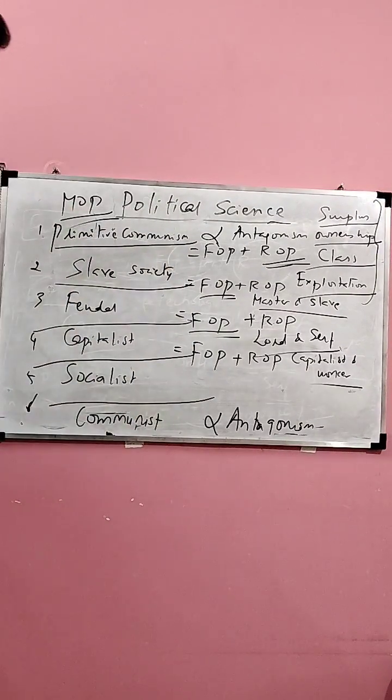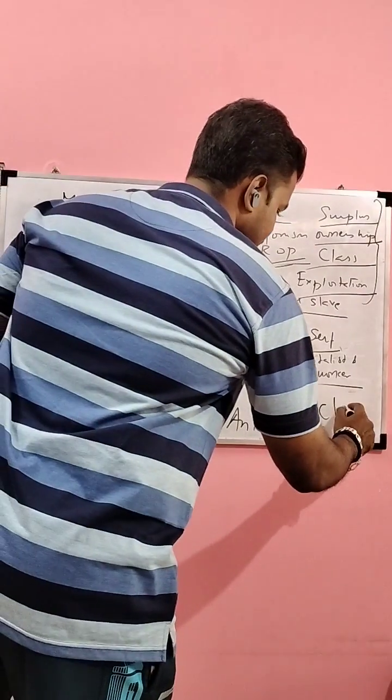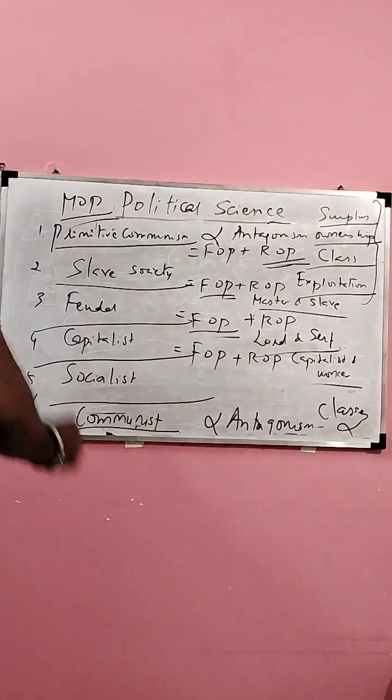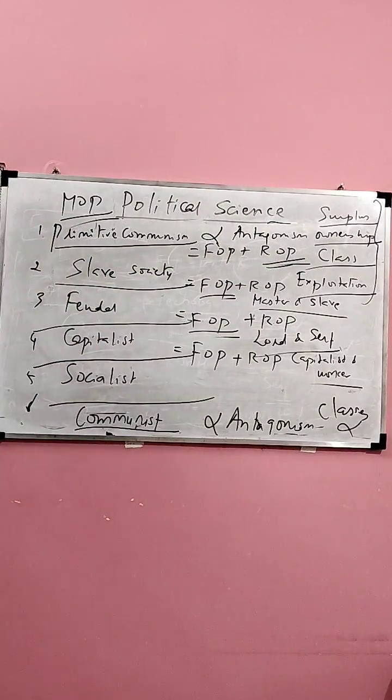So, MOP changes. In different stages in history, you will find different MOP. You will find different antagonistic classes. You will find different forms of exploitation. But you will always continue to see struggle. You will continue to see tension. This tension will come to an end only with communism. In communism, there will not be any antagonism. There will not be any classes at all. In fact, even in primitive communism, there was no class. Similarly, in the end stage, communism also, there won't be any classes.